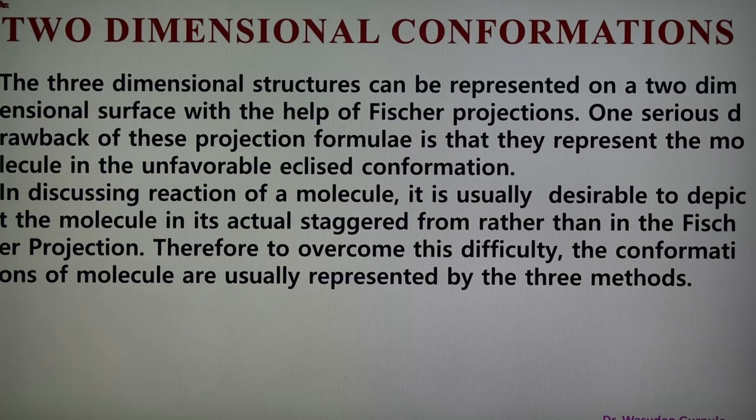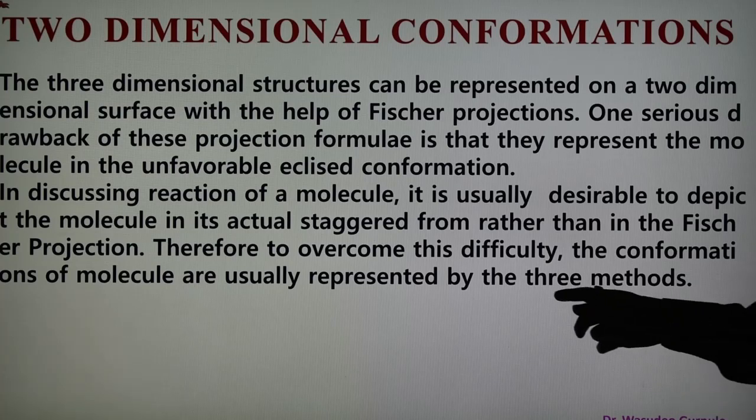As we know, a three-dimensional structure can be represented on a two-dimensional surface with the help of Fischer projections. But one serious drawback of this projection formula is that it represents the molecule in the unfavorable eclipse conformation. But in discussing the reaction of the molecule, it is generally desirable to depict the molecule in the actual staggered form rather than the Fischer projection. Therefore, to overcome this difficulty, conformations of the molecule are usually represented by three methods.